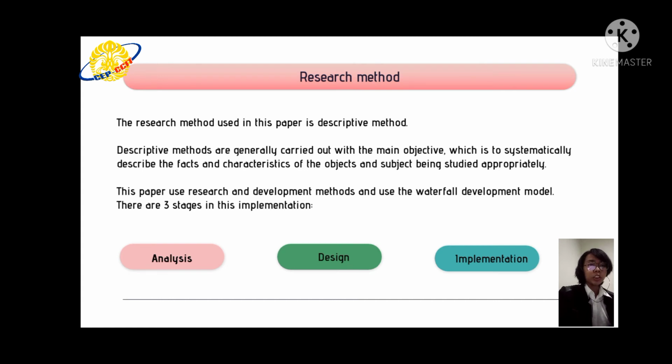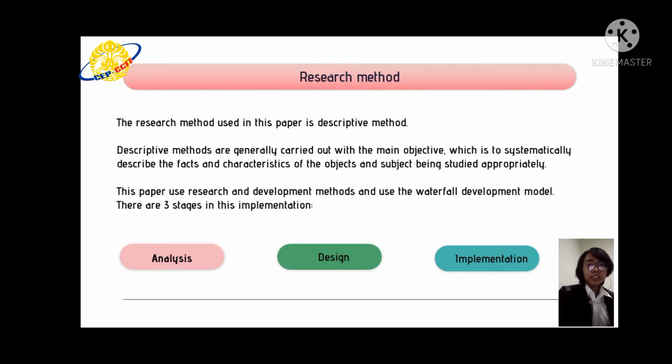The research method used is the descriptive method that systematically describes the facts and characteristics of object and subject being studied appropriately. This paper used research and development methods and used waterfall development model. There are three stages in this implementation, such as needs analysis that contains data collection from observation made by researchers to see the problem that exists in the field.